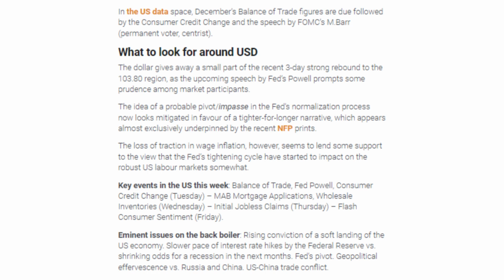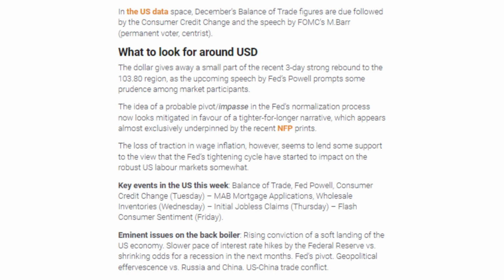What to look for around USD? The dollar gives away a small part of the recent 3-day strong rebound to the 103.80 region, as the upcoming speech by Fed's Powell prompts some prudence among market participants. The idea of a probable pivot/impasse in the Fed's normalization process now looks mitigated in favor of a tighter for longer narrative, which appears almost exclusively underpinned by the recent NFP prints.